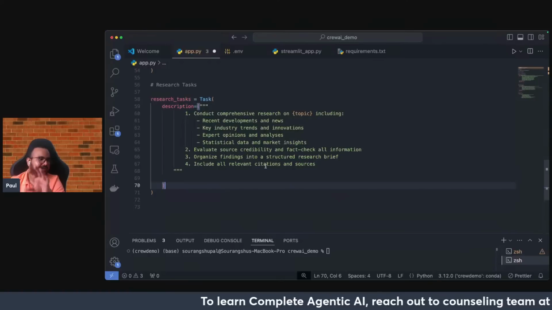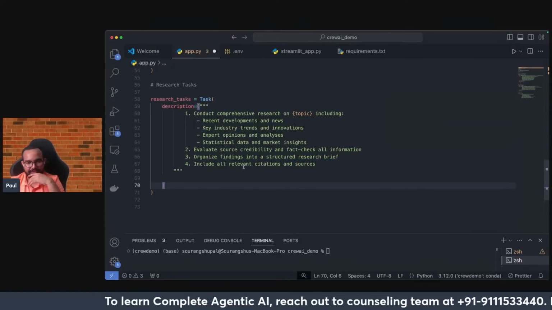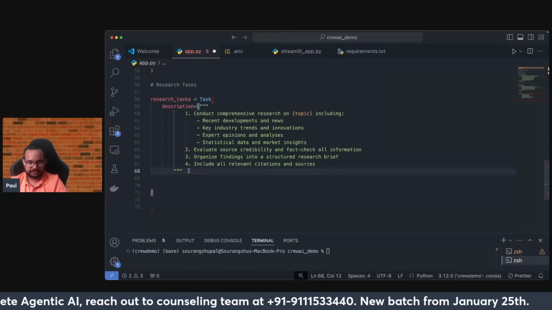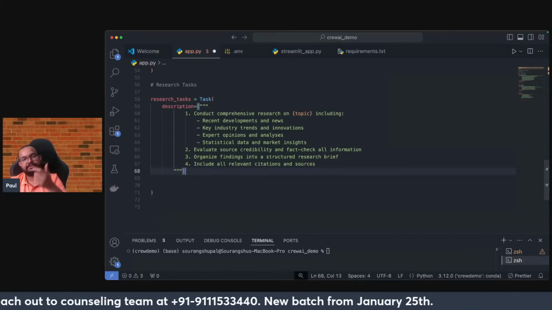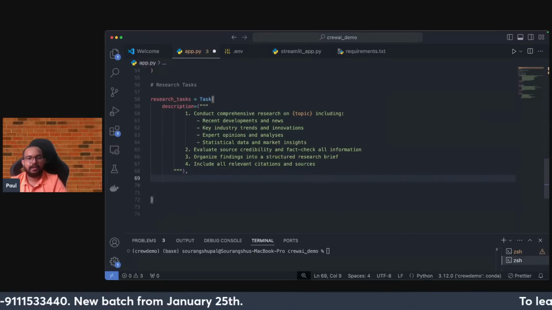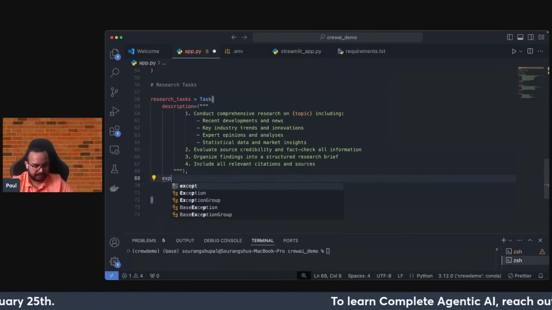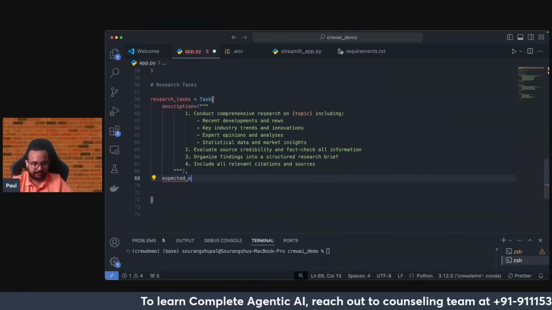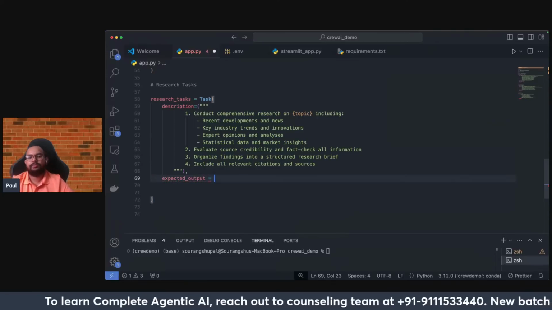As you can see, this is a high level description that I have given here. Okay, so I can directly close this task here. Okay, so now this description is basically done. Then comes, after the description, what will be the expected output? Okay, so this is the next one. So you need some type of sample, okay, to provide it. So expected output is the next one.